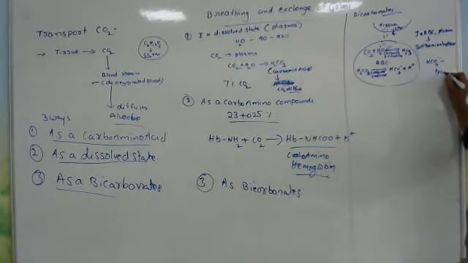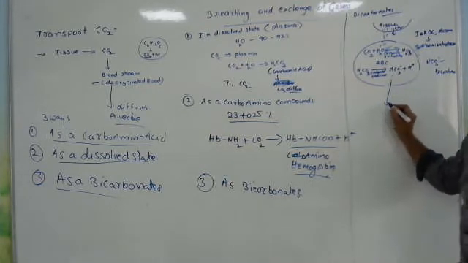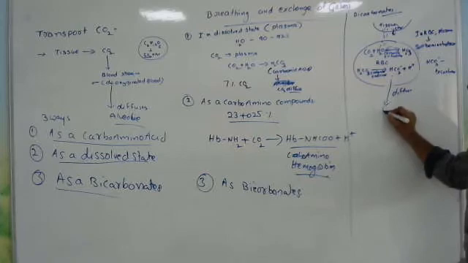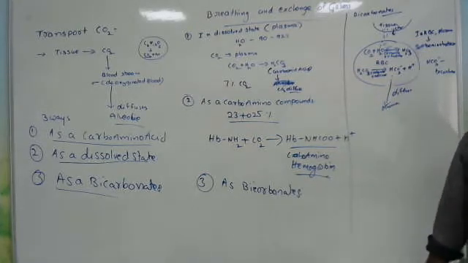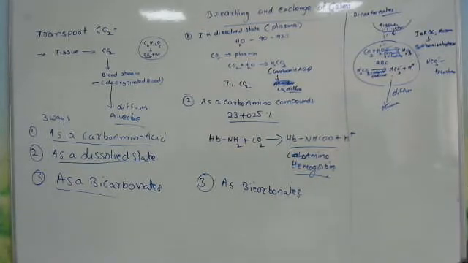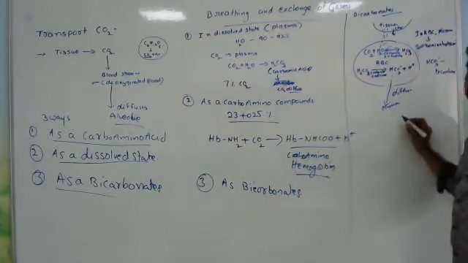These bicarbonates diffuse from the RBC into the plasma. HCO3 minus diffuses into the plasma.